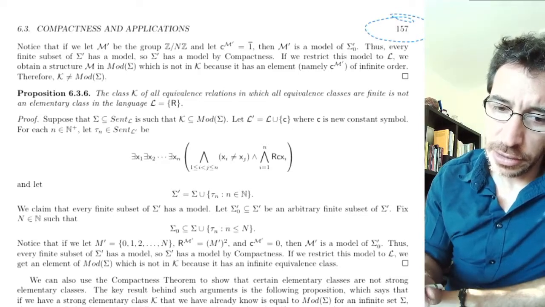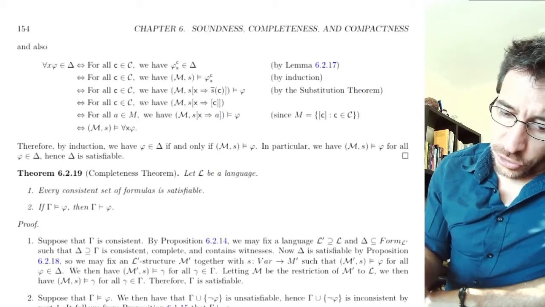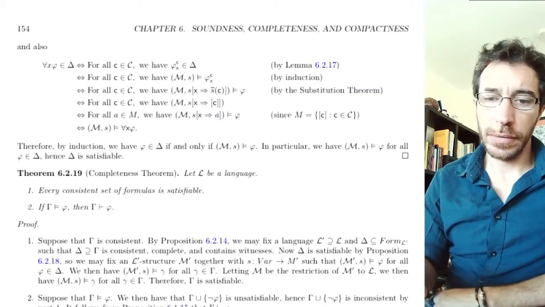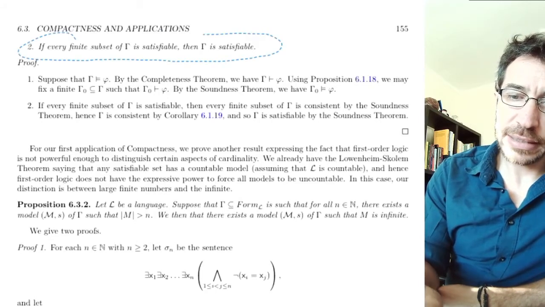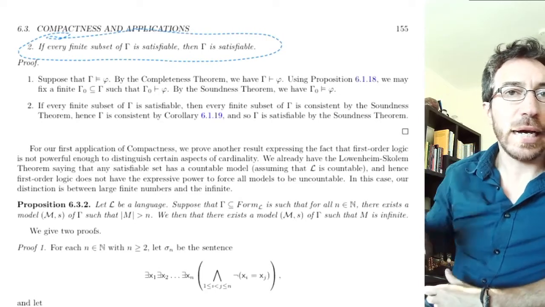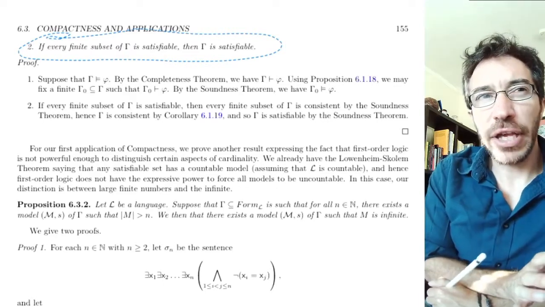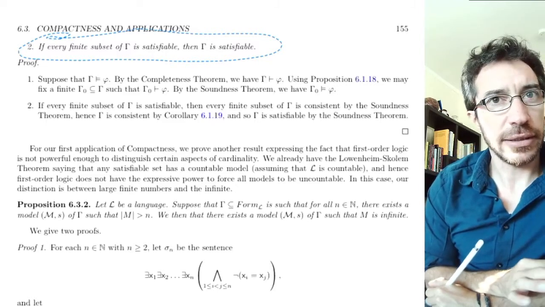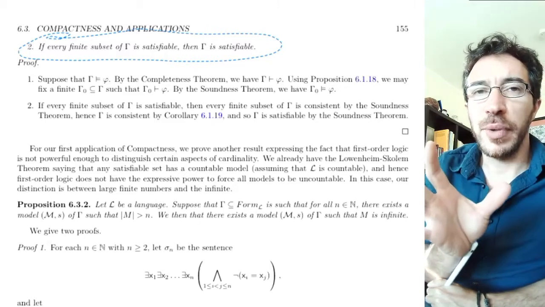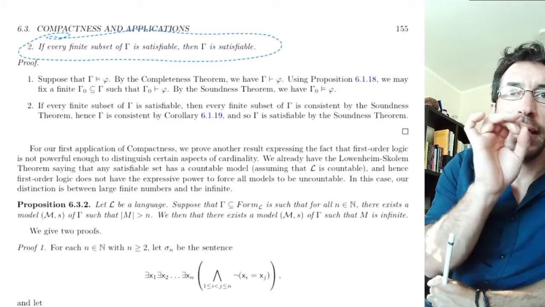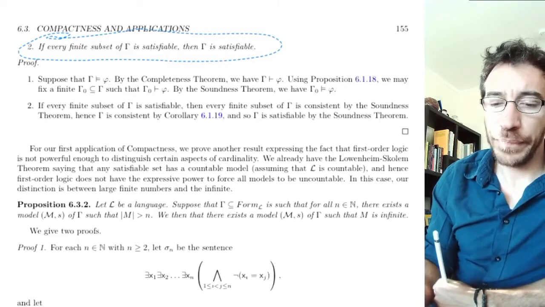Review what that is. If every finite subset of gamma is satisfiable, then gamma is satisfiable. So same statement as the one for sentential logic, except that satisfiable now means something else, right? Satisfiable before meant there exists a truth assignment that makes all the formulas true. Here it means that there is a structure that makes all the formulas true.